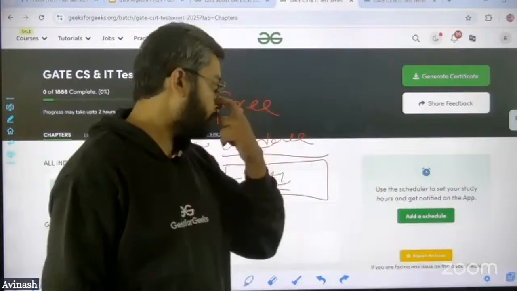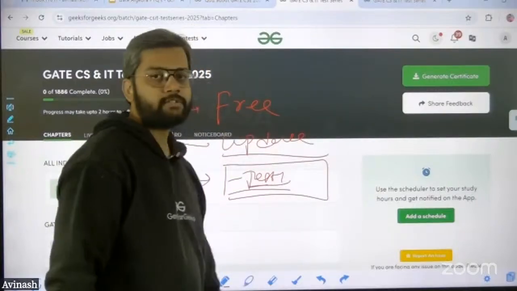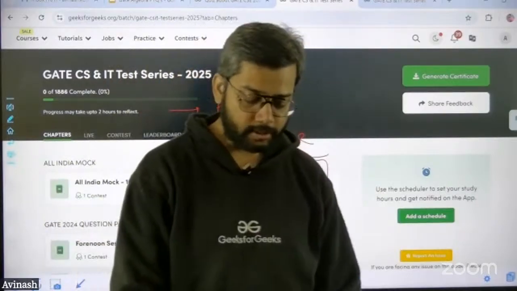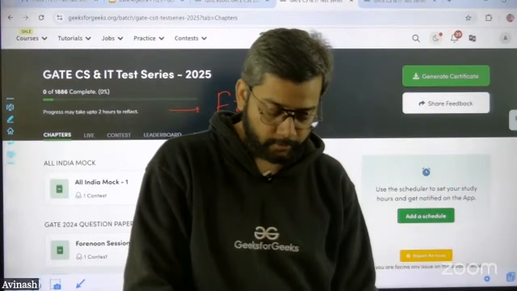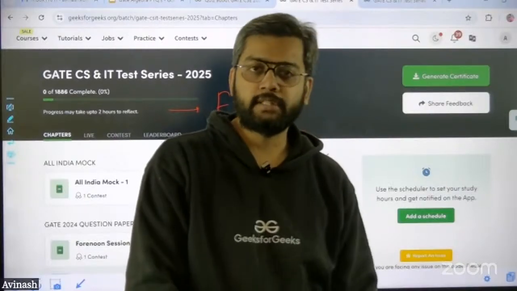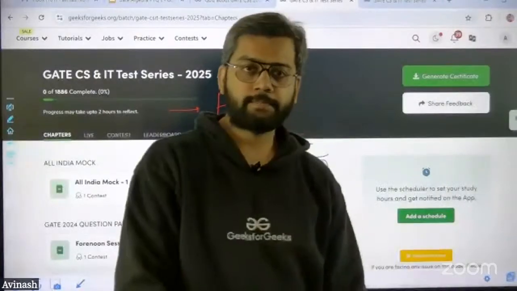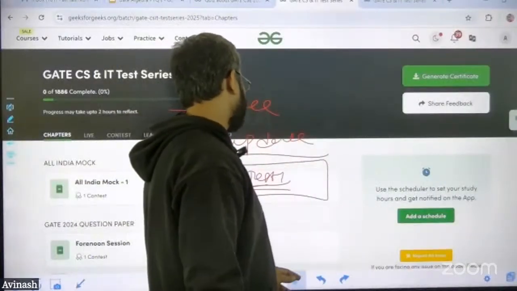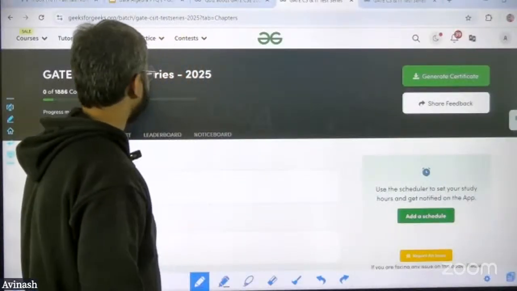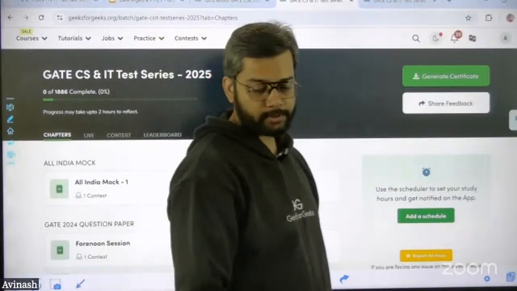Second, once you have done this, the subject-wise topics we are also going to solve over here. Each and every topic we are going to solve. This is completely free, there are no charges for that. You just come over here and do it. This is the last time of the GATE examination, so you just have to try as much as possible.